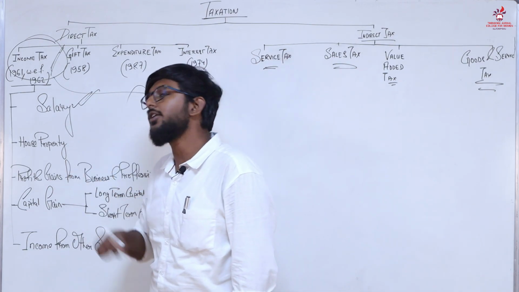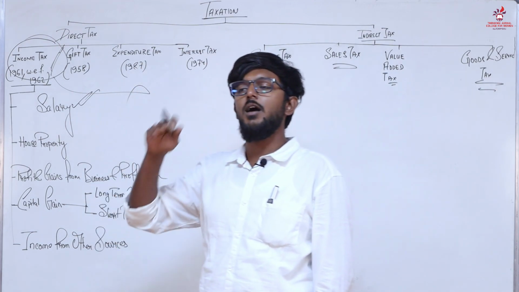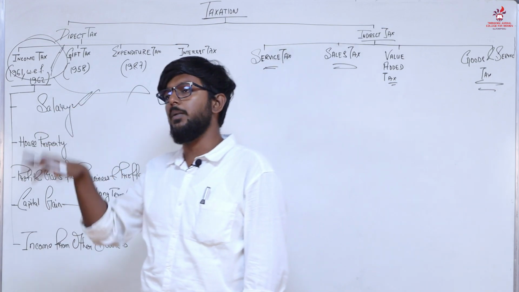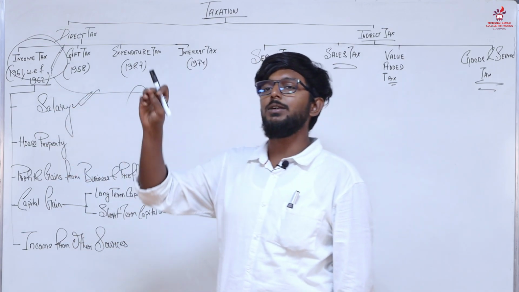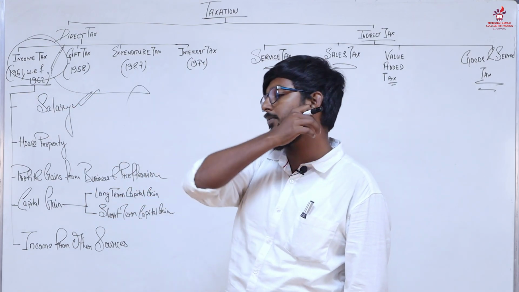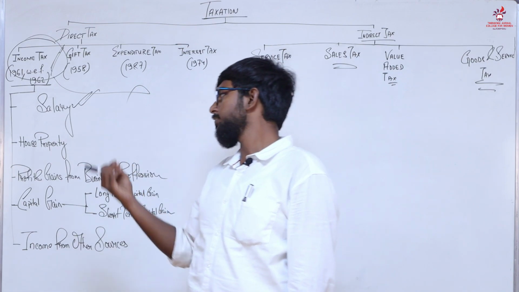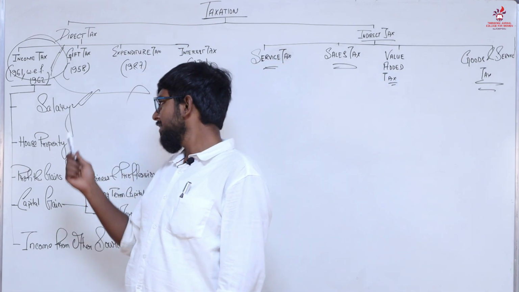Next one is income from house property. Suppose you have a house property and you are letting it out as rent. The rent you are earning from that let-out property, we would call income from house property, and it is very different from salary.